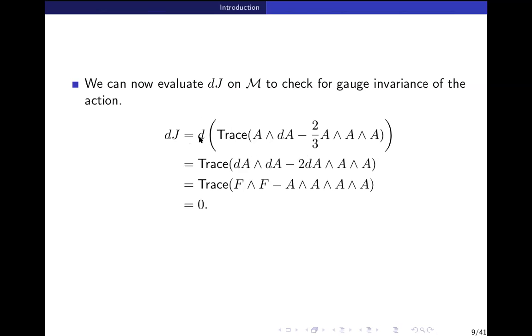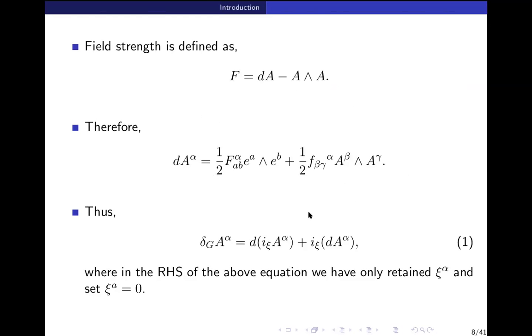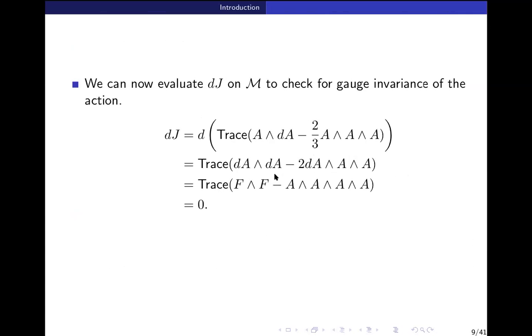In the first step, we have just taken the d inside, so it becomes dA wedge dA, and this becomes dA wedge A wedge A. In the next step, we have substituted dA in terms of F, which gives 2 other A's, so there are a few more A wedge A's. That is given here.